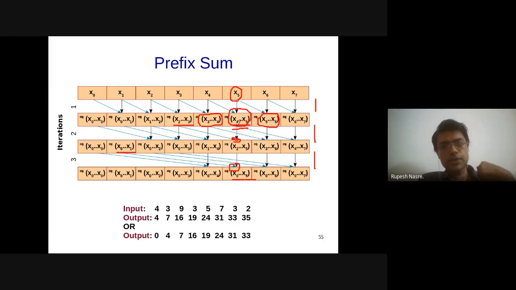So the thread which is writing to x4, x5 is writing to that memory location, and the thread which is operating on x6 is going to read from that location. And therefore, there is a race condition with respect to two threads, in fact, multiple threads. And therefore, we'll have to guard against this condition. I'm going to leave it as an exercise for you, what Venkat is suggesting, that is, is there a way you can avoid this data race? Can you perform prefix sum such that you don't get into this data race at all?